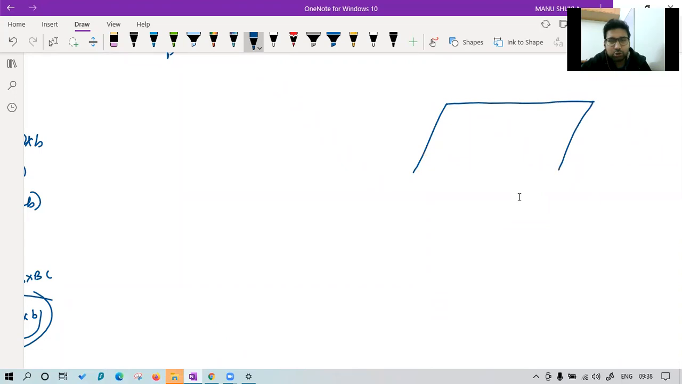Plus, can you say any of the angle is right angle in this one? Do we have any angle right angle? Can you tell me? Can we say not even a single angle is a right angle? So what should we take as base? That is the problem. We cannot take any angle as right angle.